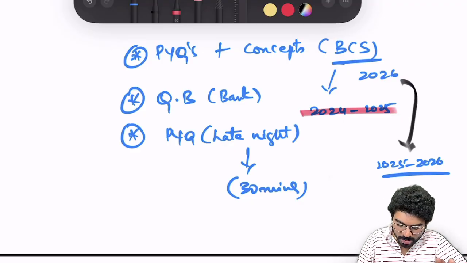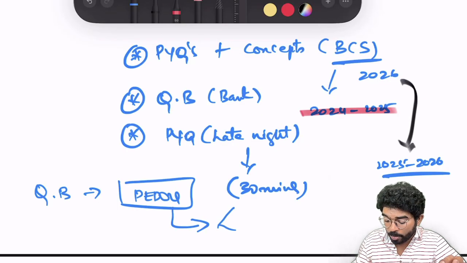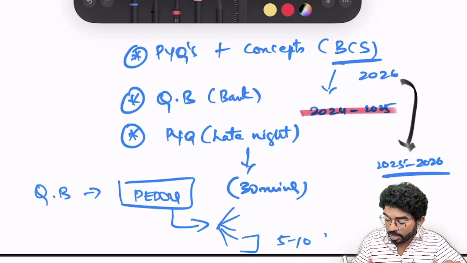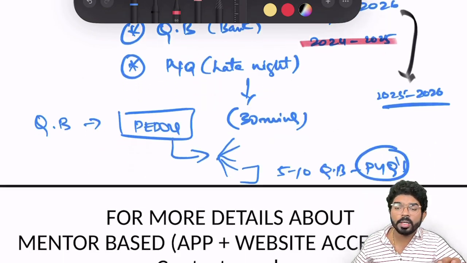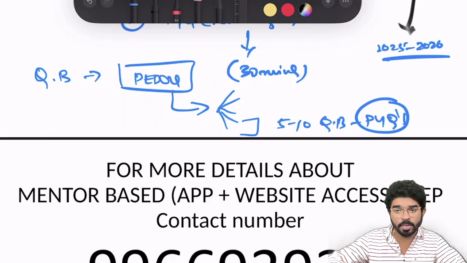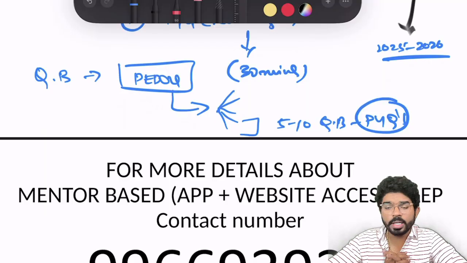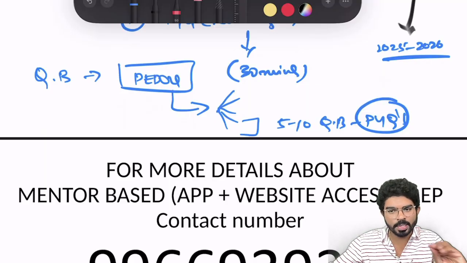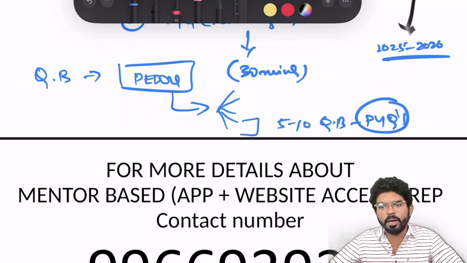I hope QBank is there. When you open QBank, you have a subject, for example, pedo QBank. In pedo QBank, apart from all the topics, the last 5 to 10 QBanks will be PYQs. So every day late night, you can do the PYQ QBanks, and no one is going to check your scores. We have a phobia about scores, but no one is going to analyze your PYQ scores. You are just going to see the scores and the questions. So don't waste time. Please make it a habit that every day you solve PYQs.